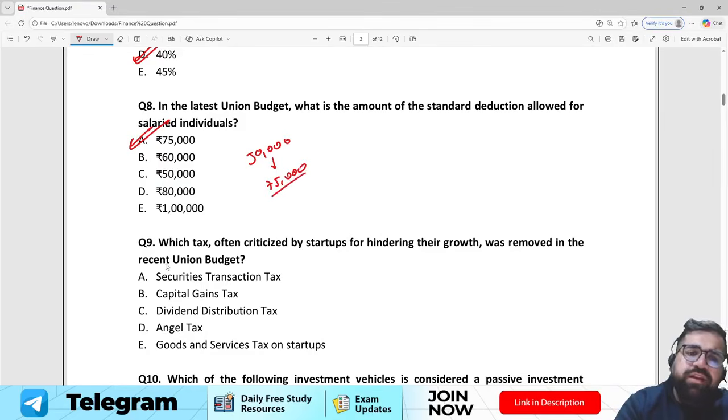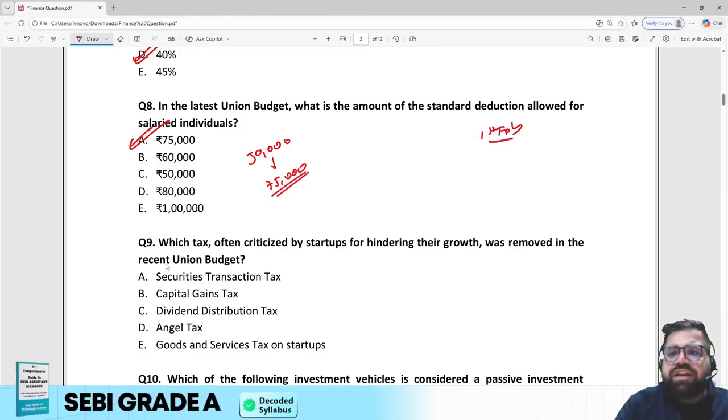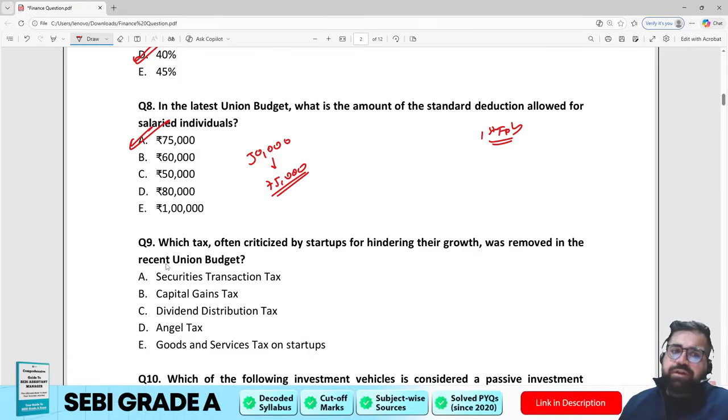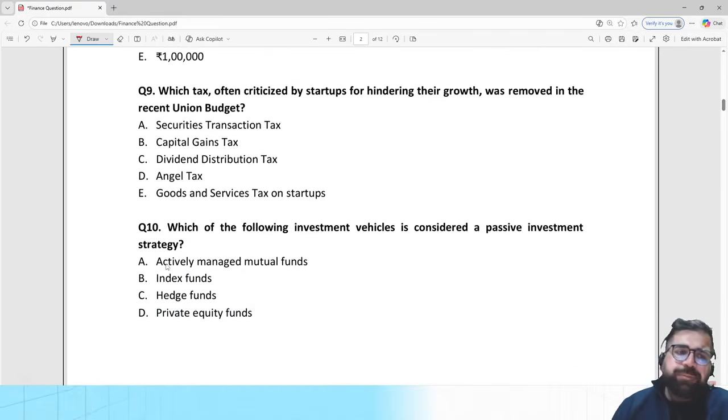Now we have to wait for this year's budget, which is scheduled on 1st Feb, right? So do cover the budget and the economic survey. You should be able to understand the basic highlights, because there can be a direct question on it.